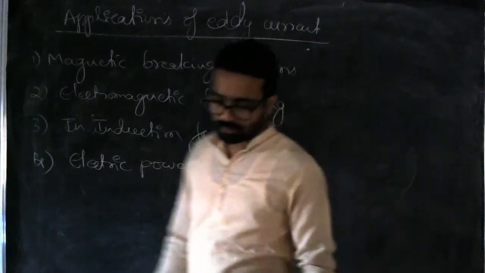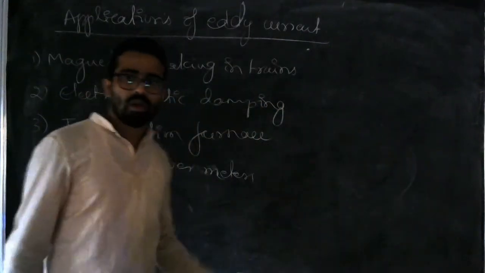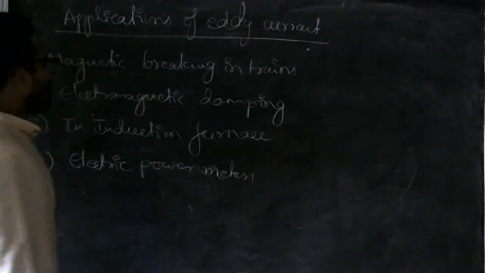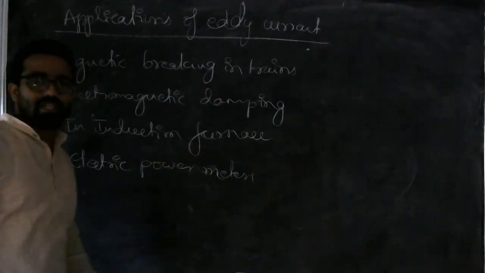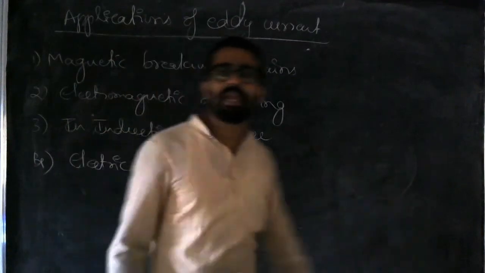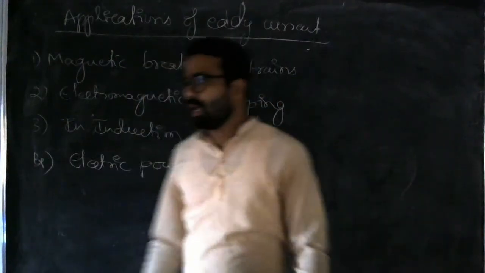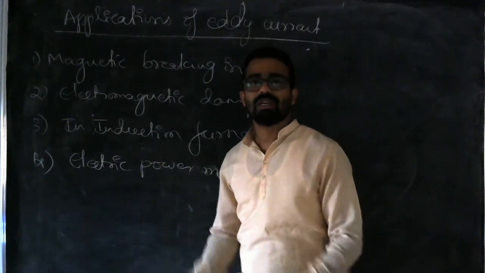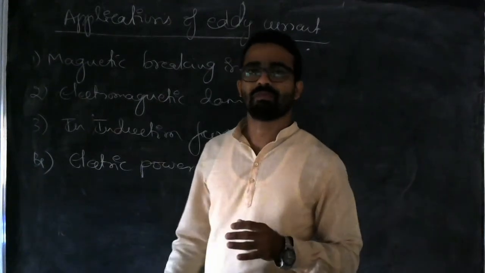So let's know what are these. Okay, first one is magnetic braking in trains. You know the size of a train now, and in order to stop the train, we cannot use a simple braking system.